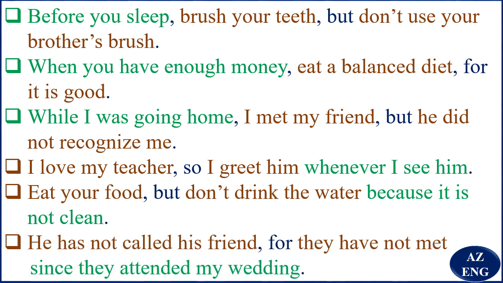He has not called his friend, for they have not met since they attended my wedding, as an example. So "he has not called his friend" is an independent clause. "They have not met" is an independent clause. "Since they attended my wedding" is a dependent clause. So this is a compound complex. There are three more examples.